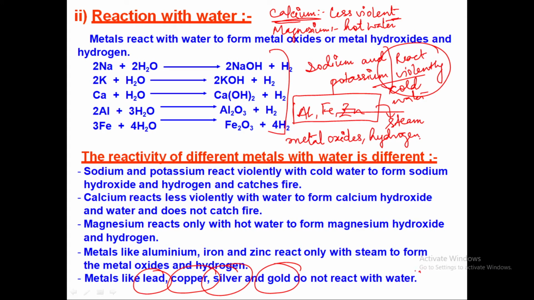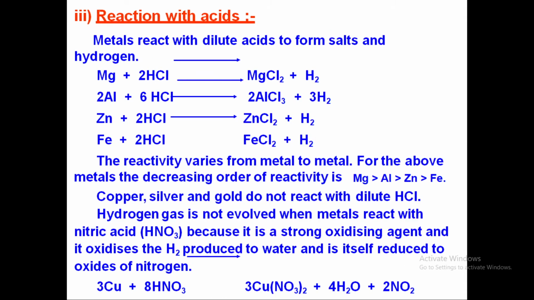Metals like lead, copper, silver and gold do not react with water. Now, reaction of metal with acid. If you have magnesium and hydrochloric acid, you will get magnesium chloride. Metal reacts with the acid to form metallic salts. The most important summary is that whenever you have a metal, the metal reacts with the acid to form the metallic salt and the release of hydrogen gas as well.